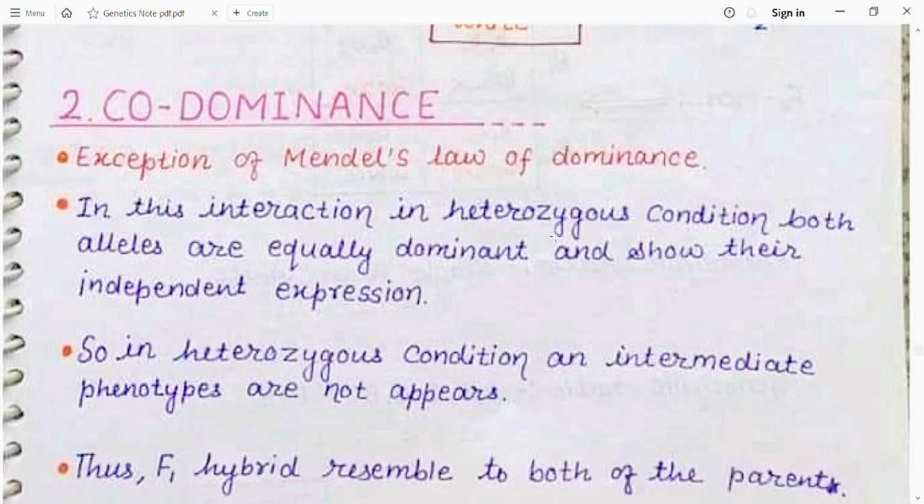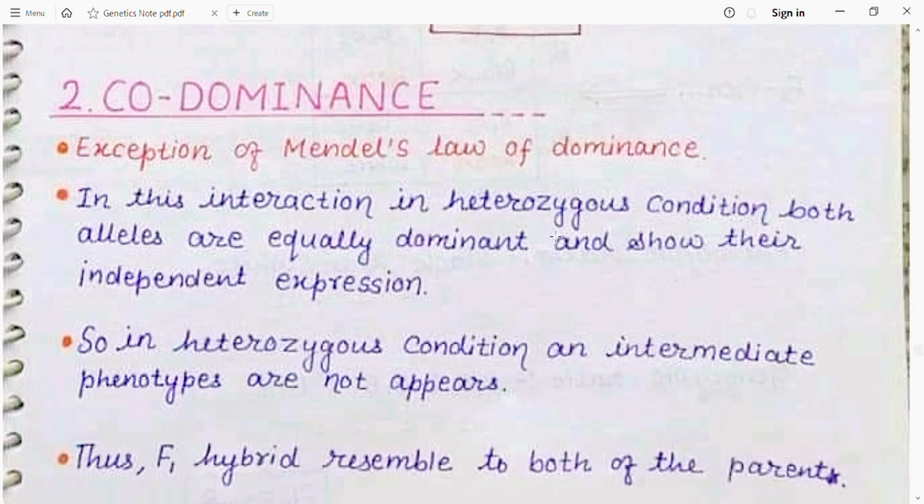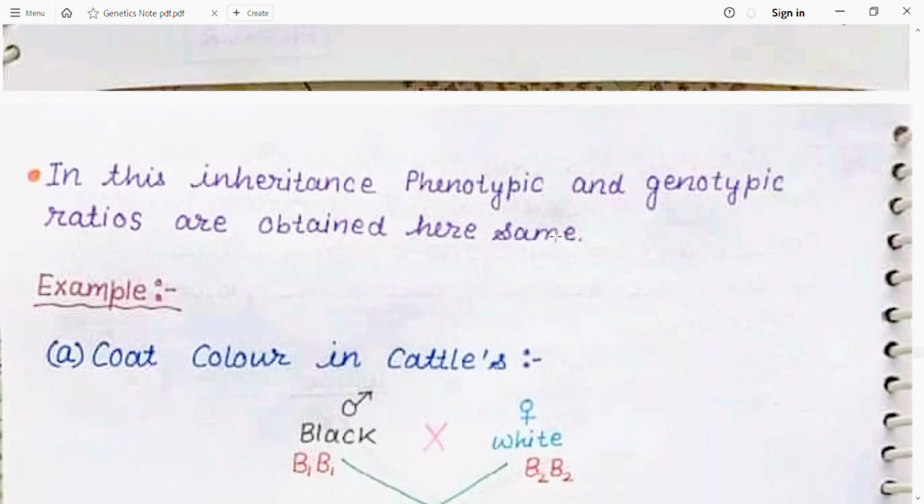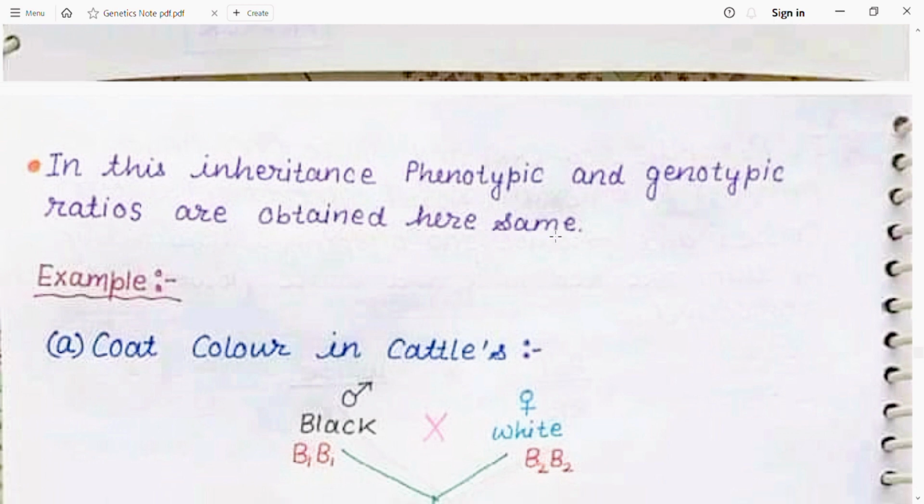In this interaction, in heterozygous condition, both alleles are equally dominant and show their independent expression. So in heterozygous condition, intermediate phenotypes do not appear, but both the genes express themselves in the F1 generation. Such type of dominance is known as codominance. Again, I define codominance as a type of interaction in which both the alleles express themselves in the F1 generation. Thus, the F1 hybrid resembles both of the parents, and in this inheritance the phenotypic and genotypic ratios are the same.